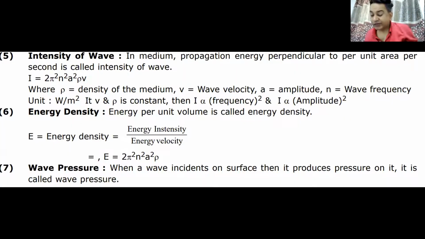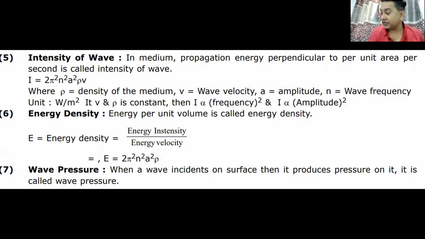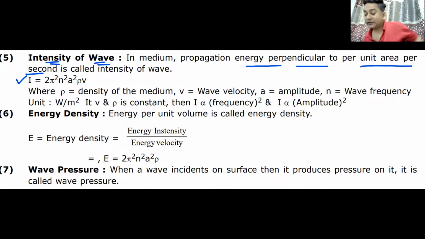Well then, these are the next terms that are going to come. Very important terms. Questions are going to come on these three things. So please remember intensity. What is intensity? Energy which is falling per unit area, per unit time is known as intensity, and this is the formula for intensity. No one is going to ask this entire formula, but what they are going to ask is what all factors intensity depends on. It depends on density, it depends on wave velocity, it depends on wave frequency.